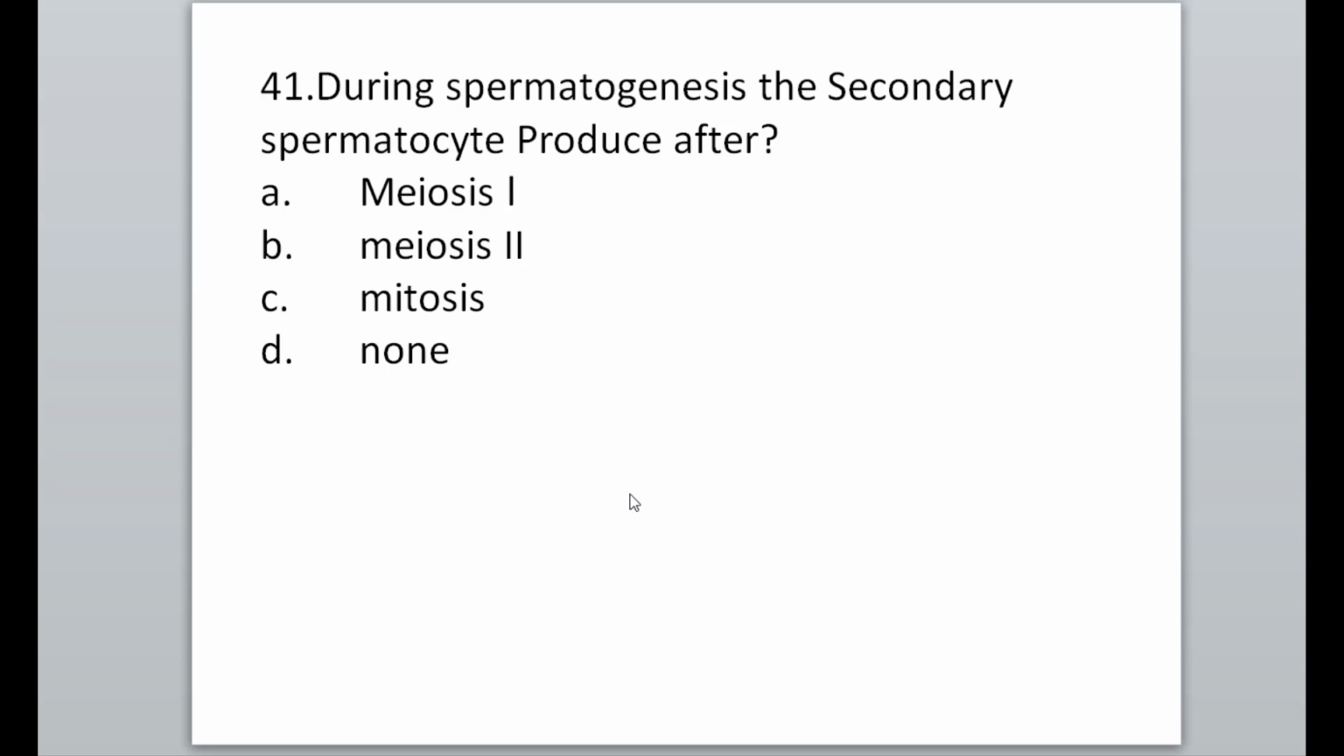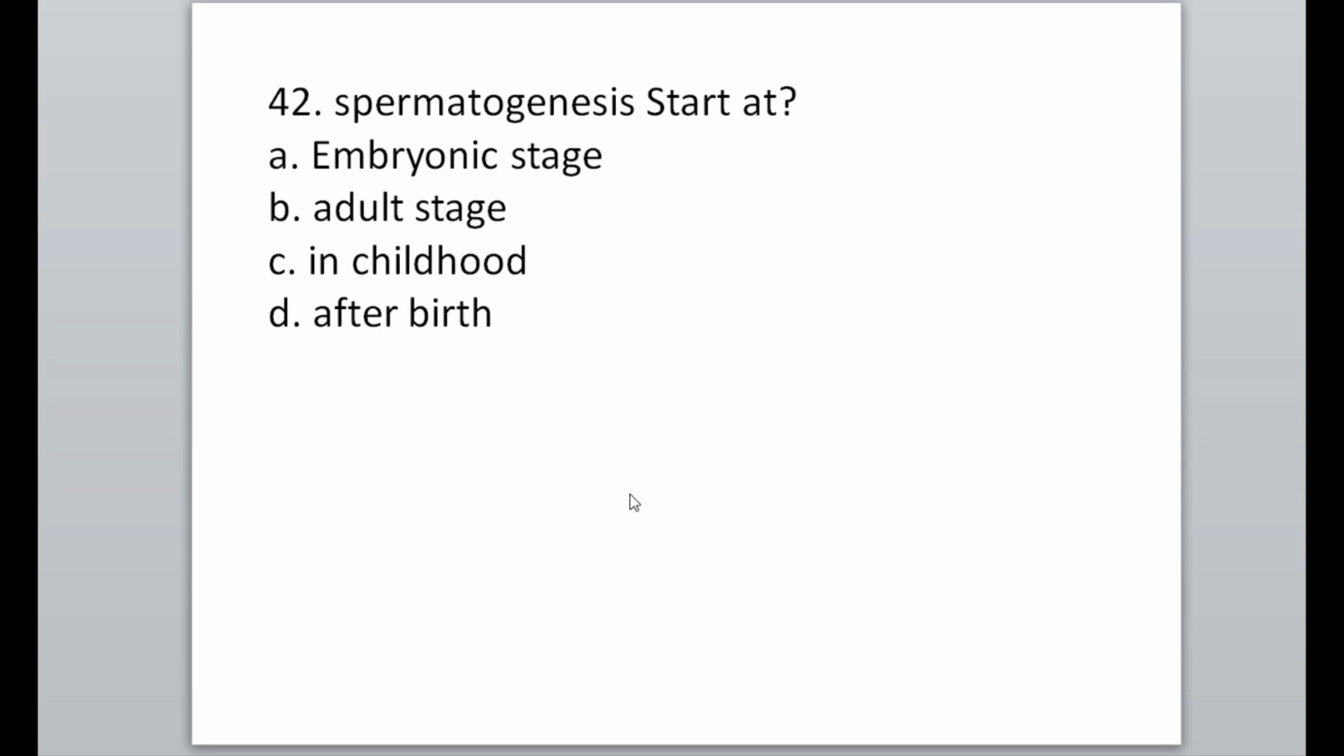Next MCQs. During spermatogenesis, the secondary spermatocyte is produced after meiosis 1. So option A is correct. Next MCQs. Spermatogenesis starts at adult stage, at puberty, as we have already discussed. So option B is correct.